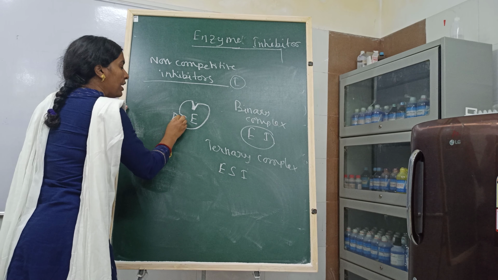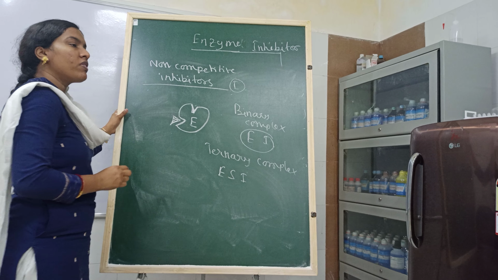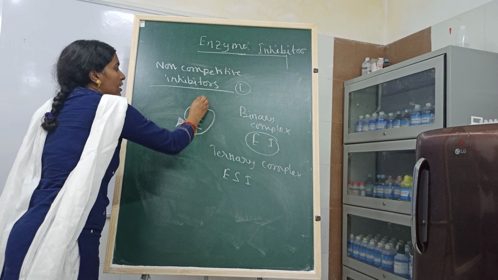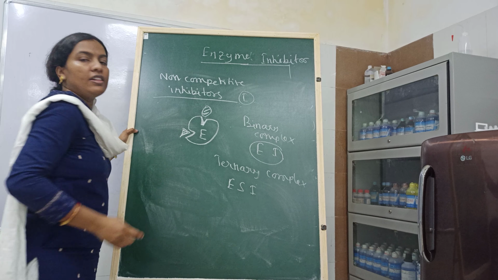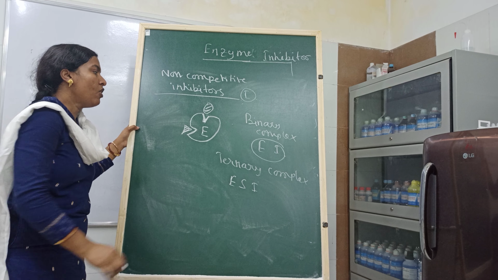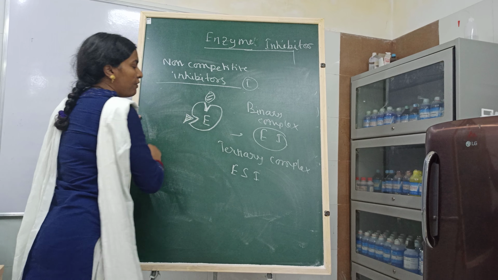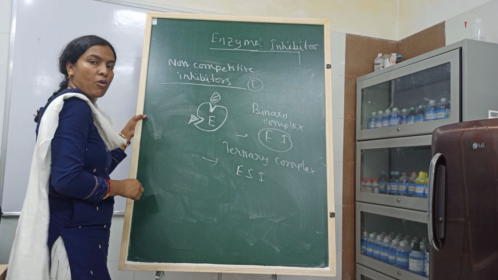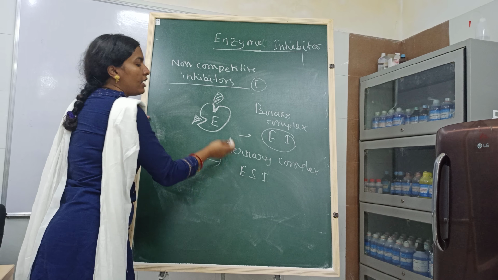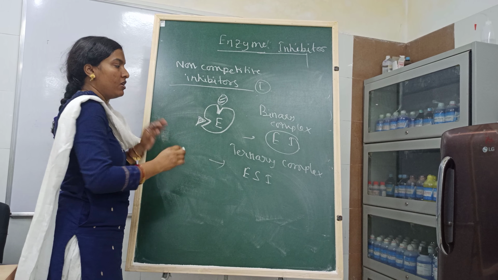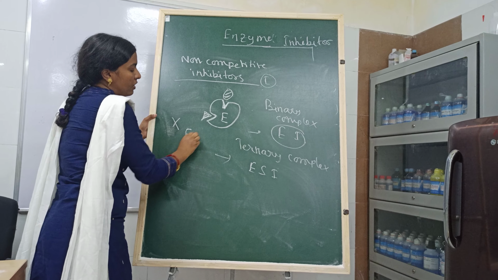But when it binds, it causes some conformational change of the enzyme so that the activity of the enzyme decreases. So it can bind with the enzyme itself or it can bind with the enzyme substrate complex, and it forms a binary and ternary complex, and it reduces or stops the enzyme activity.